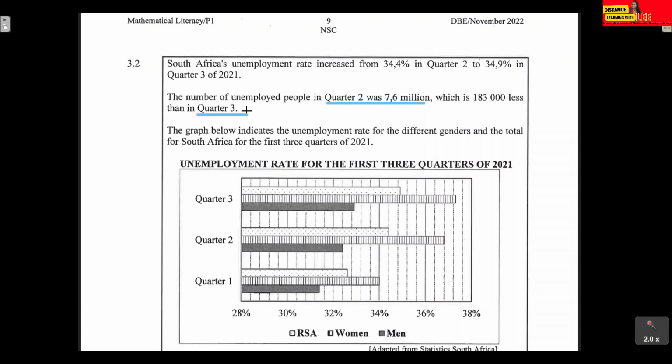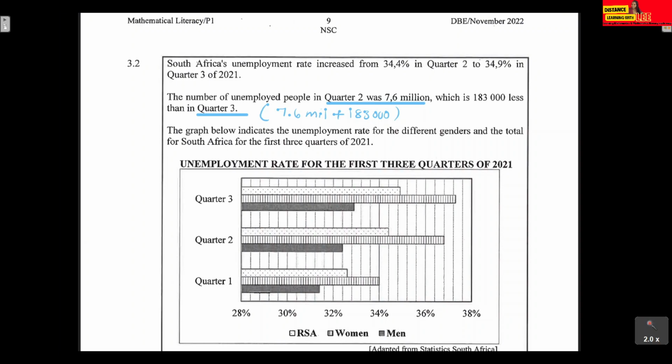than in quarter 3. So for us to get the unemployed people in quarter 3, what do we need to do? Just take that 7.6 million and plus 183,000, because they said that in quarter 2 that 7.6 million was less than what they had in quarter 3.